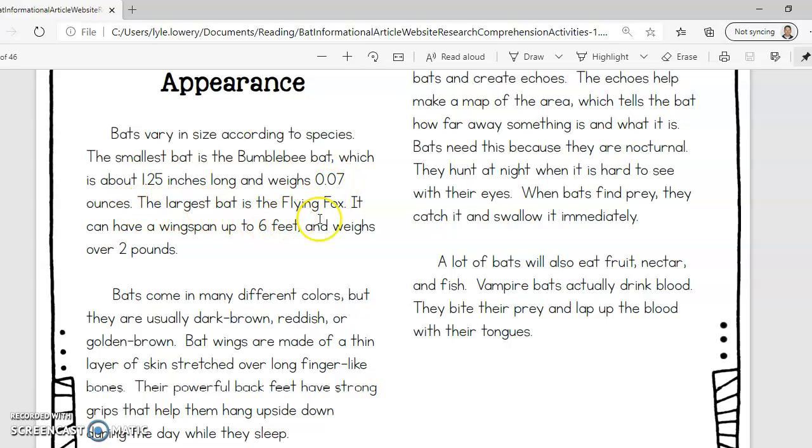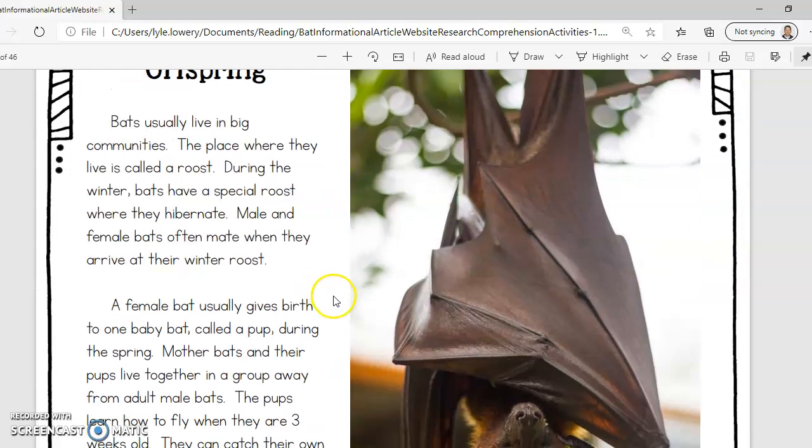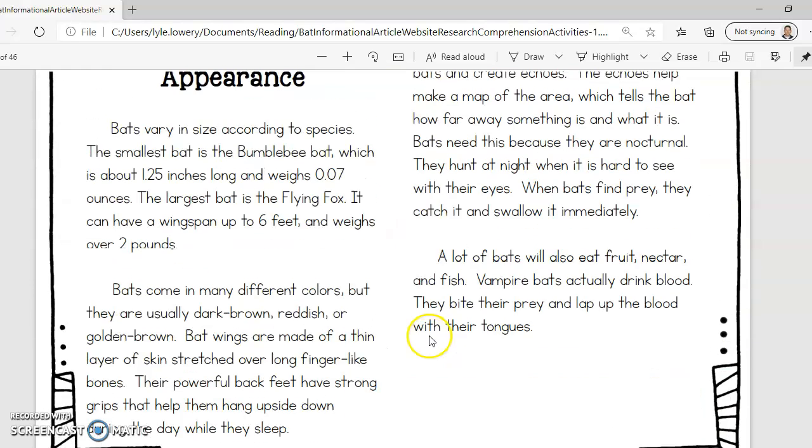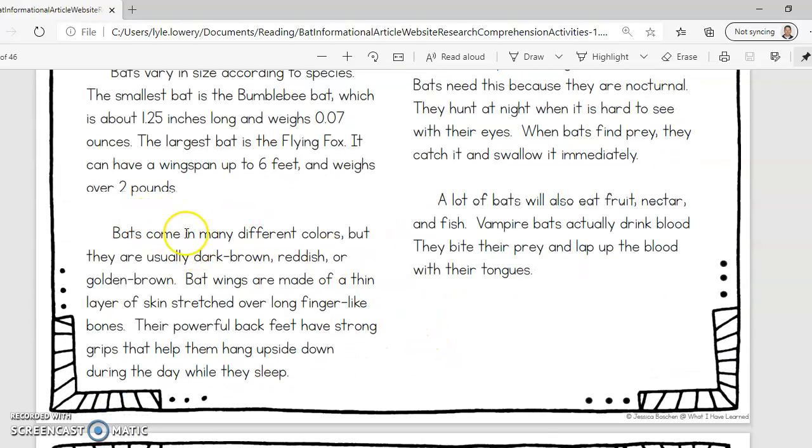The largest bat is the flying fox. It can have a wingspan up to 6 feet and weighs over 2 pounds. This is the flying fox. I wonder where it got its name. Its face looks like a fox. Bats come in many different colors, but they are usually dark brown, reddish, or golden brown.